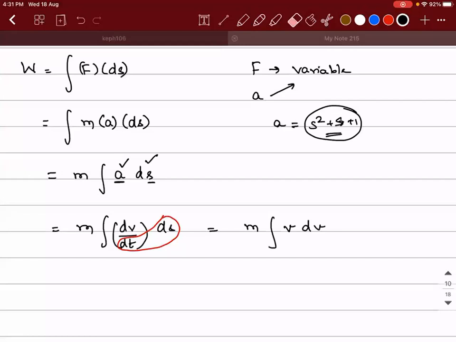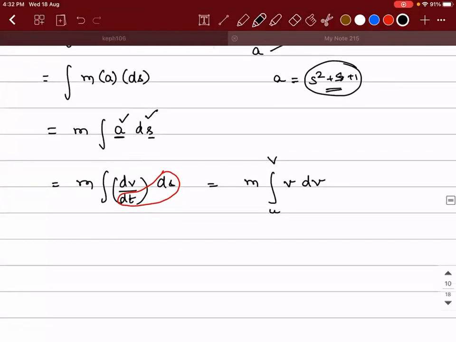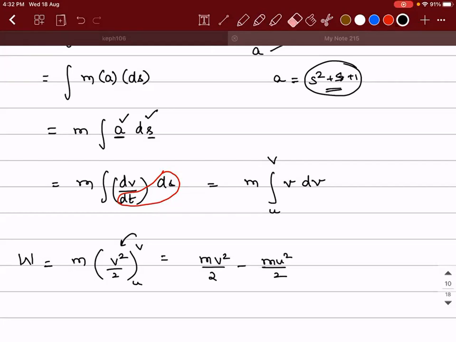Initially, let's say the velocity is u. Finally, the velocity is v. Then work done will be equal to, you guys tell me, m into integral of v dv, which is v square by 2 between u and v. So substitute the upper limit, it is mv square by 2, minus substitute the lower limit, it will be mu square by 2. Accepted?